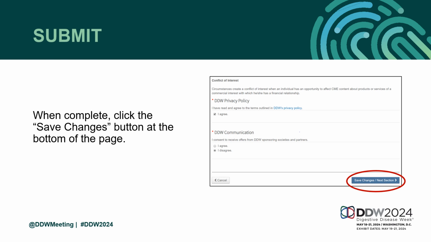To edit your disclosure, log into the submission site and click the drop-down menu under your name in the top right corner of the page. Select Disclosures to return to the disclosure form.